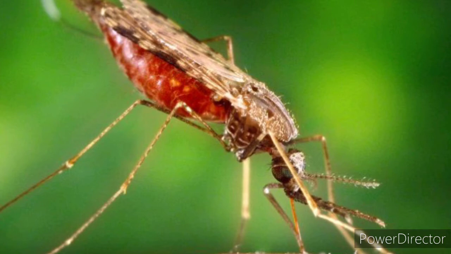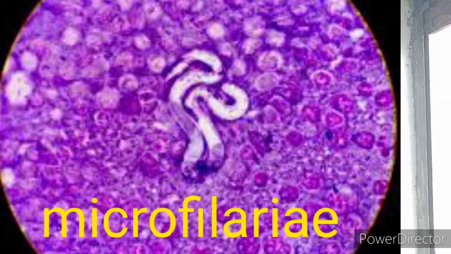The female filarial worm gives rise to juveniles or young ones, which are known as what? Microfilariae larvae. In the lymph glands the juveniles develop into adults. The accumulation of these worms blocks the lymphatic system, resulting in inflammation of the lymph nodes. Then it causes obstruction of the lymph vessels, causing elephantiasis or filariasis of the limbs.